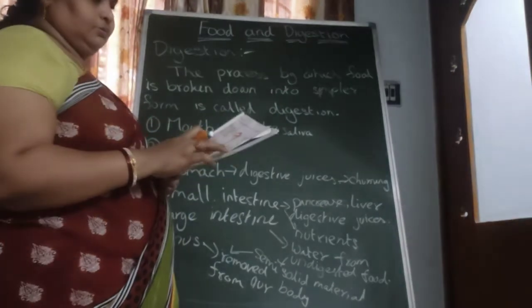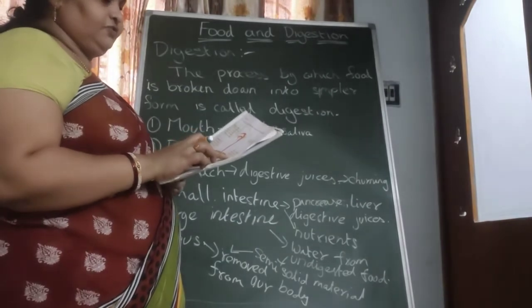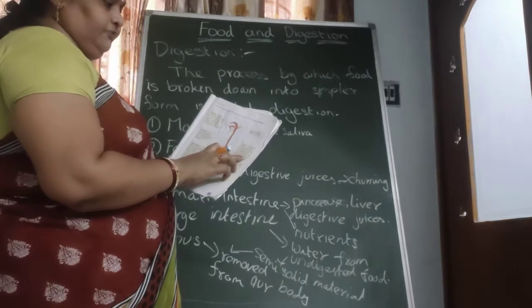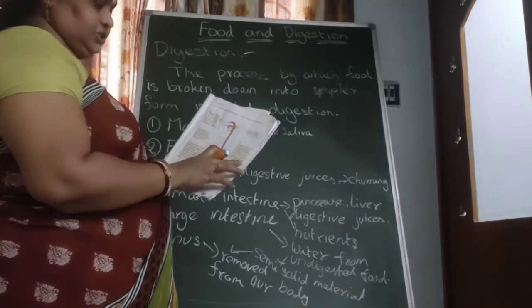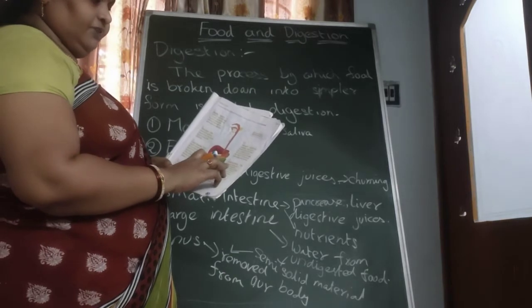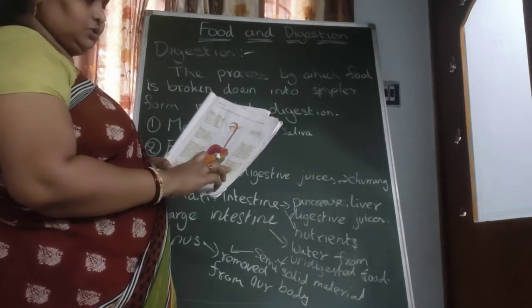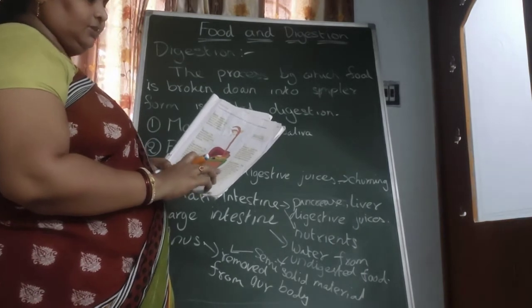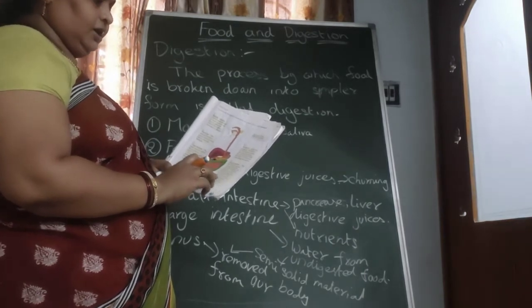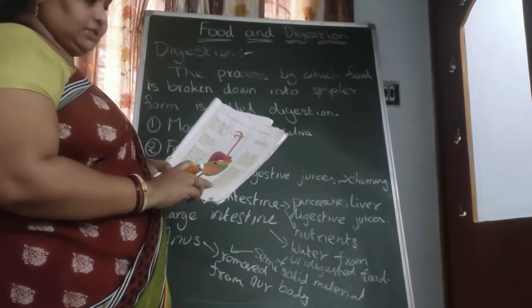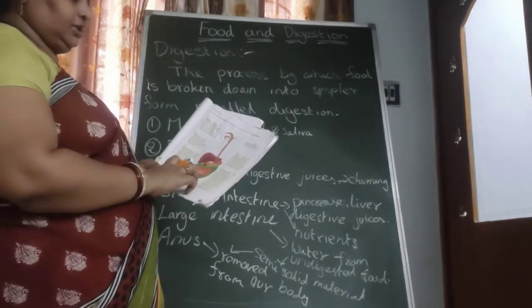Next, stomach. Inside the stomach, the food is further broken down into smaller pieces by churning and with the help of chemicals called digestive juices. Next, small intestine. The liver and pancreas provide digestive juices that help in the digestion of food in the small intestine. The nutrients from the digested food are then absorbed through the walls of the small intestine. The digestion process is completed in the small intestine only.